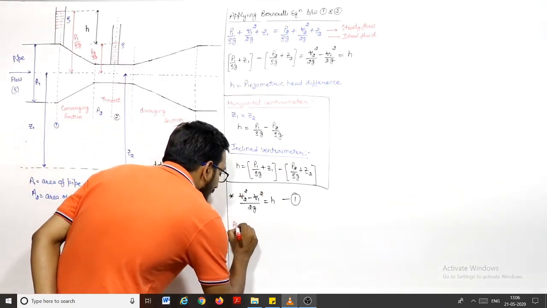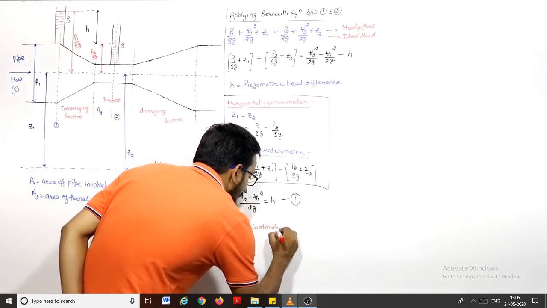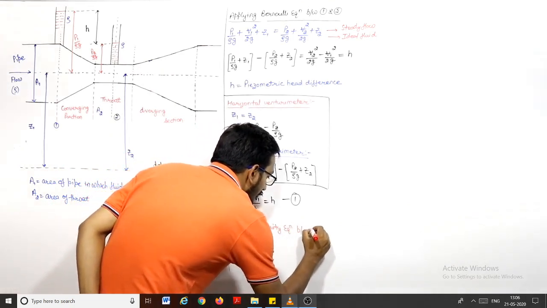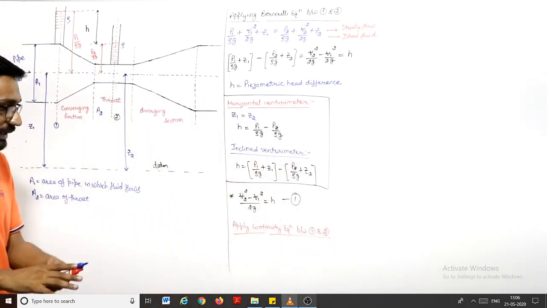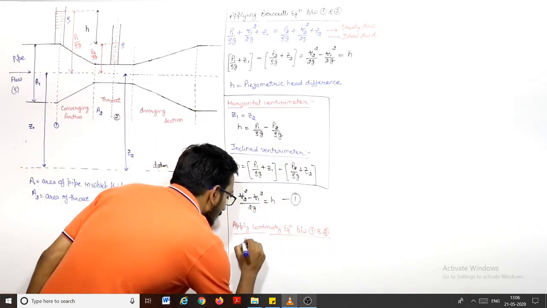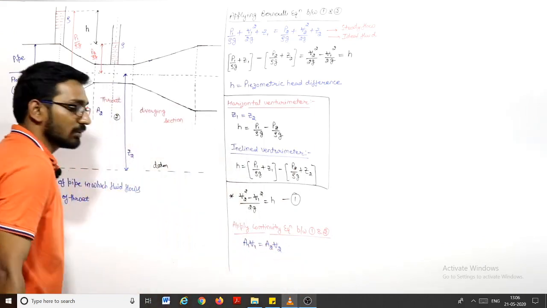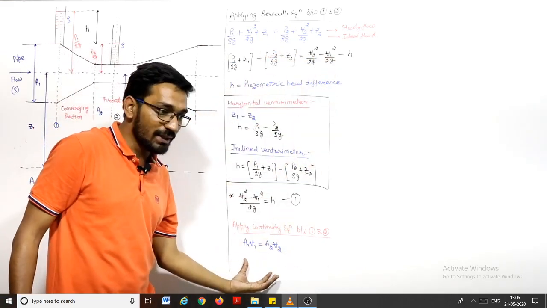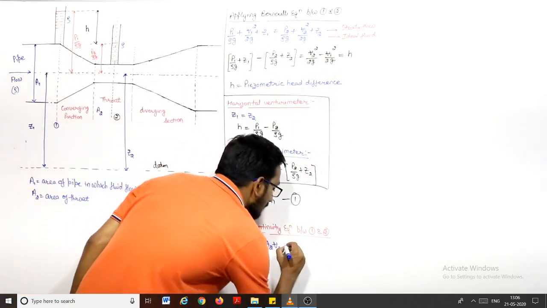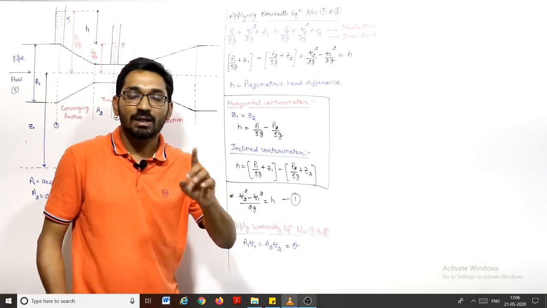Now, if I apply the continuity equation between point 1 and point 2, I can write A1 V1 is equal to A2 V2. The ideal fluid is incompressible, so A1 V1 is equal to A2 V2, and this is the discharge. Mind it, we can write this for incompressible fluid only.